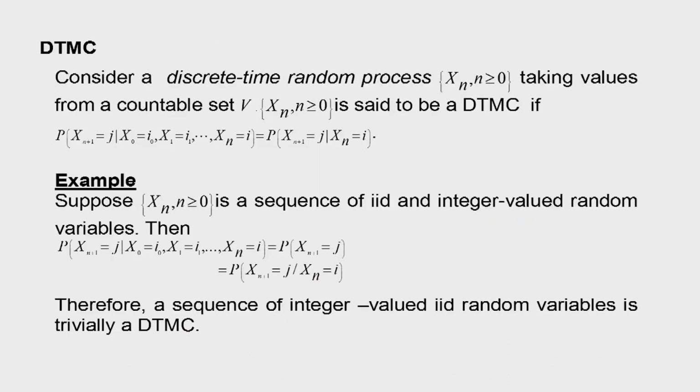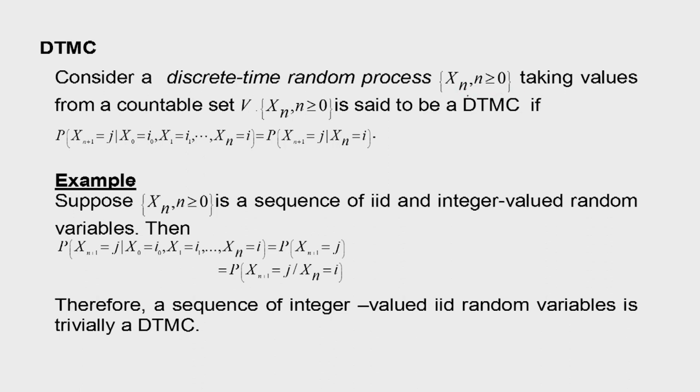Now next we will cover DTMC, the discrete time Markov chain. Now we are considering a discrete time random process, that is X_n. It is a sequence of random variables only, X_n, n greater than or equal to 0. So for every instant n equal to 0, 1, etc., this sequence of random variables is defined.